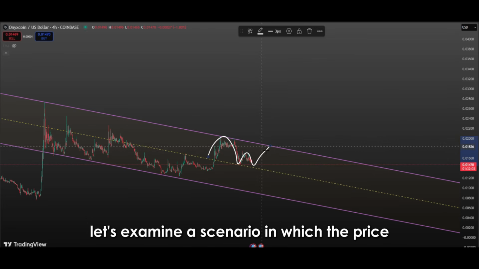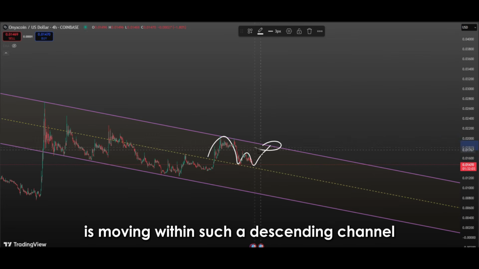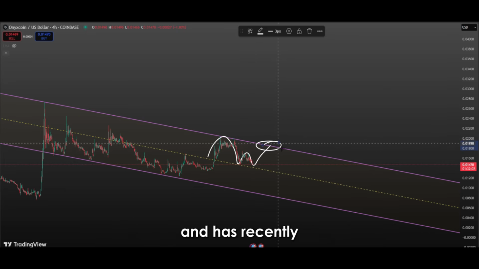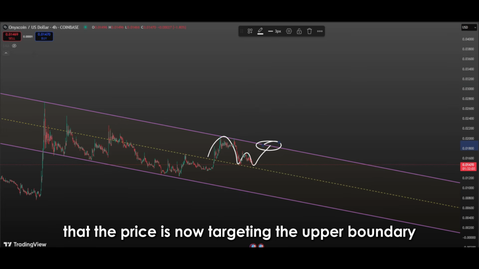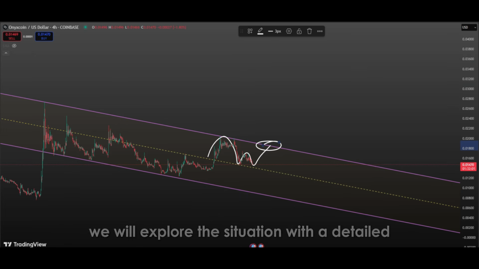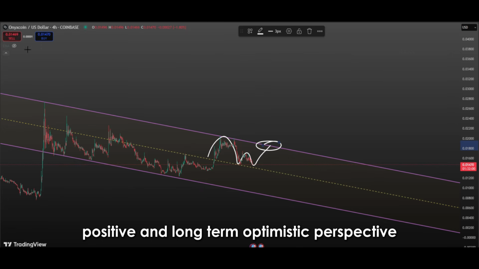Now, let's examine a scenario in which the price is moving within such a descending channel and has recently bounced above the midline of the channel, indicating that the price is now targeting the upper boundary. We will explore the situation with a detailed, positive, and long-term optimistic perspective.